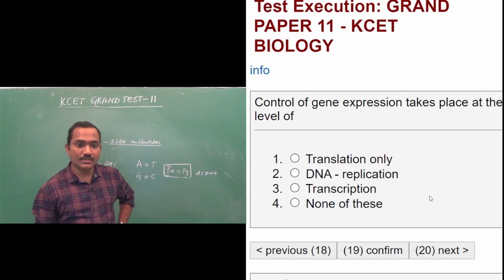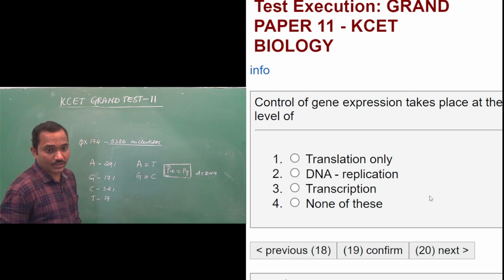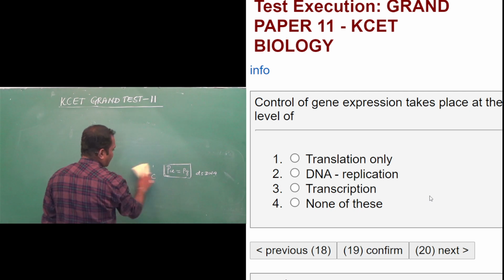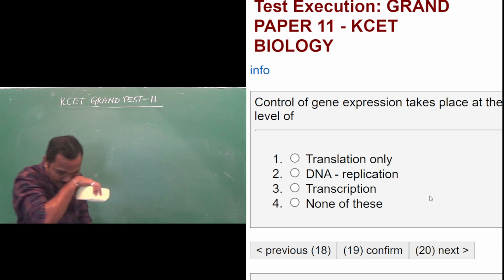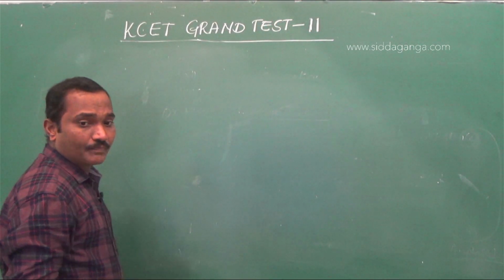Question number 19. Control of gene expression takes place at the level of what? I think we have already discussed this in one of the previous tests. Regulation of gene expression occurs at different levels.